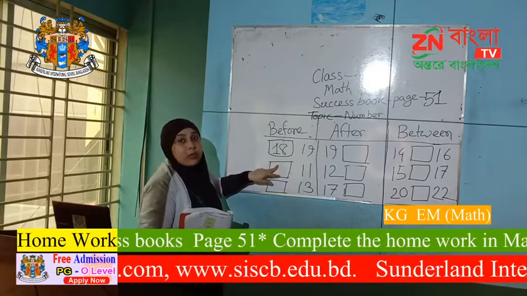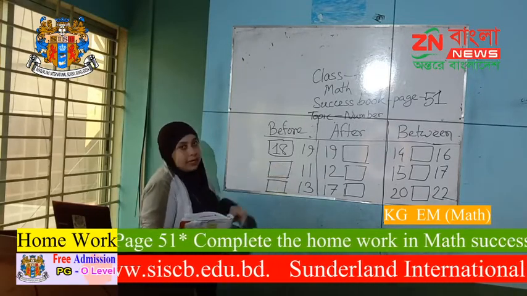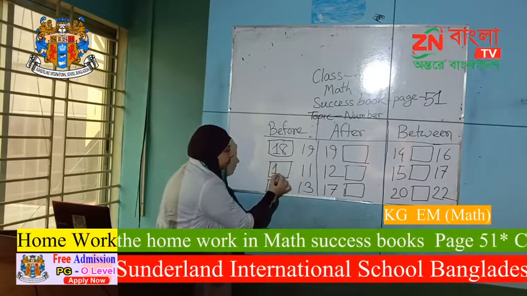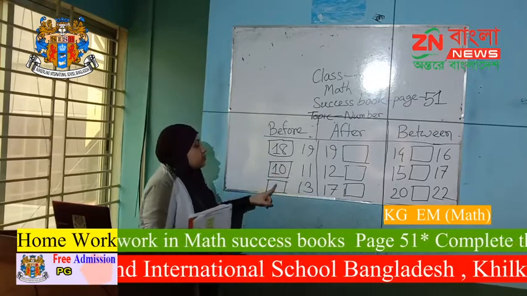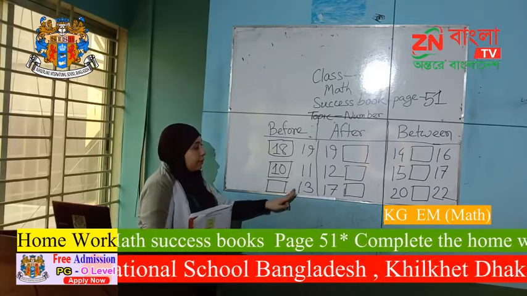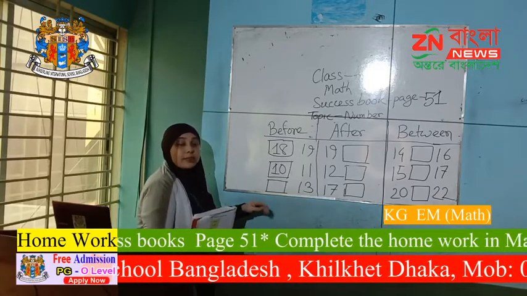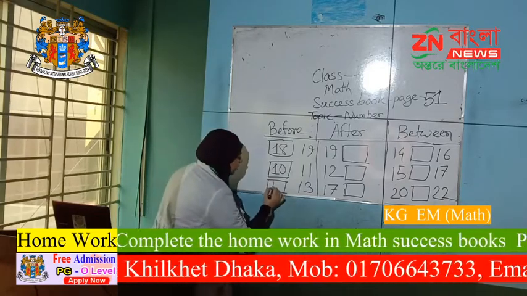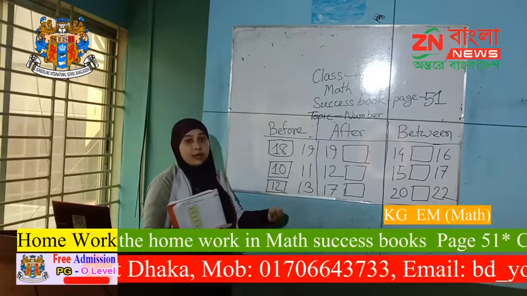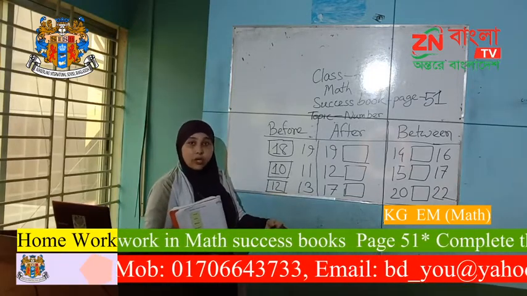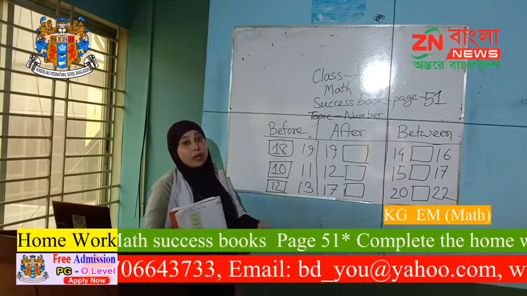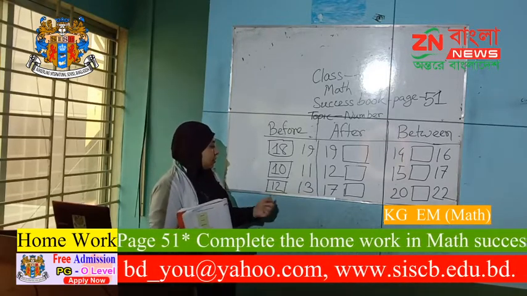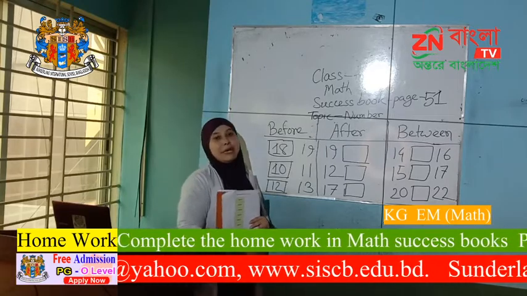So what is the before number of 11? 10. In this box you also have to write the before number of 13. What will be the before number of 13, children? 12. Yes, 12 is the before number of 13. Sorry children, it will be number, not letter.